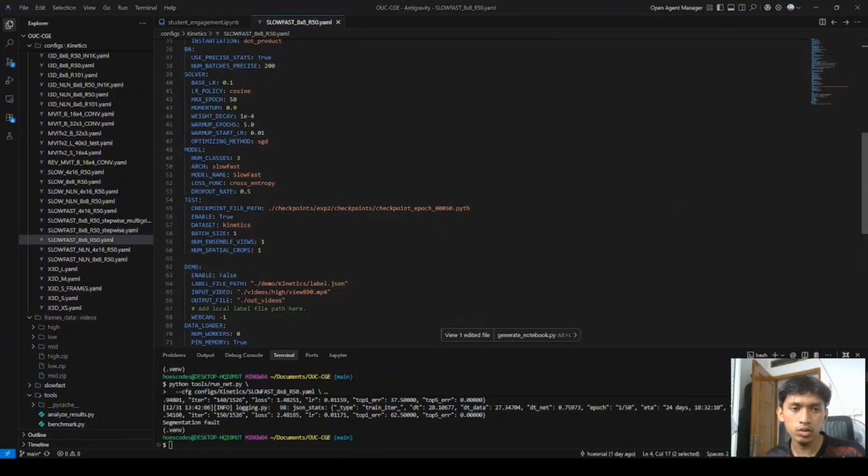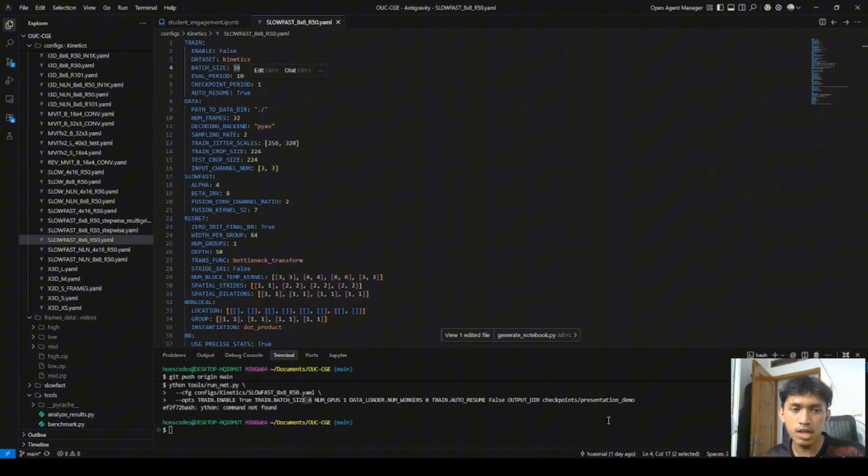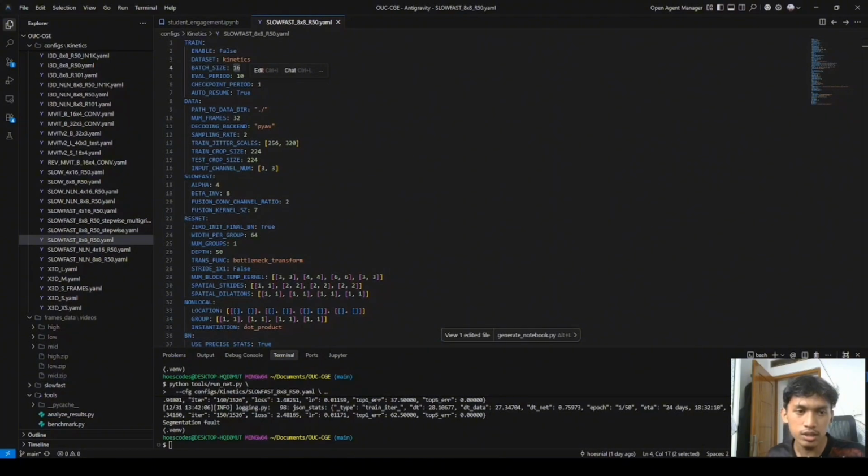To execute the training, I used the terminal directly. Although the default batch size in the configuration is set to 16, I overrode the batch size to 4 via the command line. This adjustment was necessary to optimize the process for my laptop GPU memory limits without altering the main config file. As you can see, the training started from epoch 1 and we monitored the loss value closely to ensure it was configured properly.